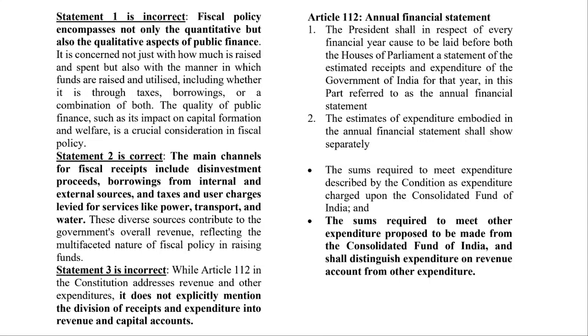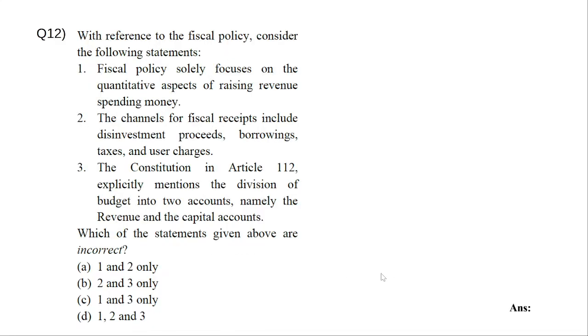What Article 112 mentions is the sums required to meet other expenditure proposed to be made from the Consolidated Fund of India, and it shall distinguish expenditure on the basis of revenue account from other expenditure. See, Article 112 is saying revenue and other. It is not saying revenue and capital. So that is the key difference. It is clearly saying there is revenue expenditure and there is other expenditure, but it is not specifically saying revenue and capital. In the question, it is mentioning revenue and capital account. So this is wrong. Okay, this is also wrong.